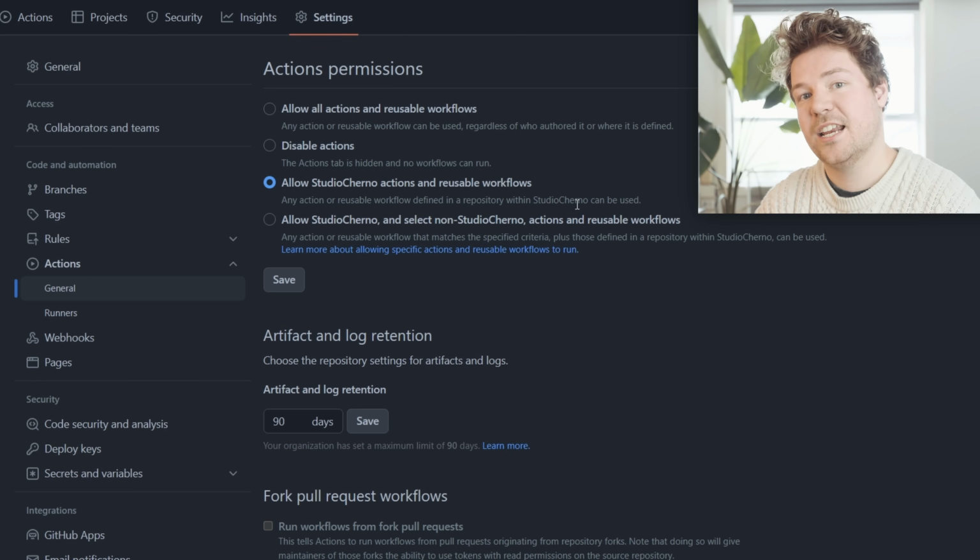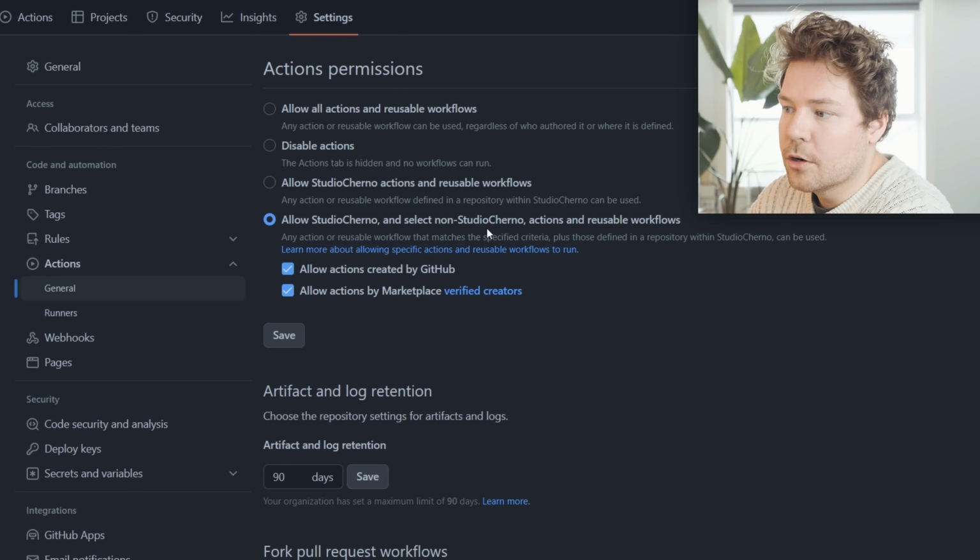But then I was actually getting errors saying that, hey, you're using stuff that isn't in Studio Cherno, which didn't make sense to me because I was like, no, the workflow file, which I'll show you in a minute here, was inside a Studio Cherno repository, but it's because I was using actions that were kind of on the marketplace, as it's called. Basically, I was using an action at that time called checkout, which just clones the repository.